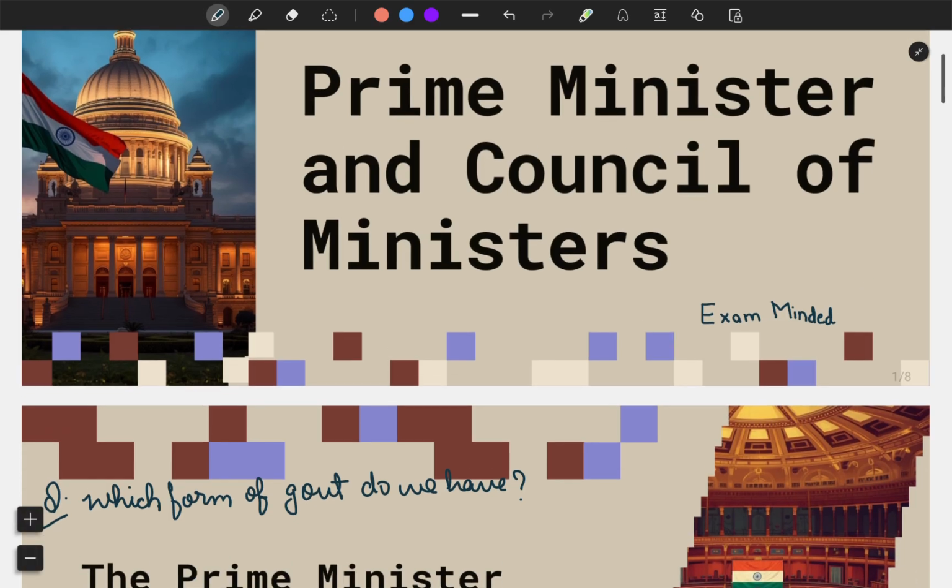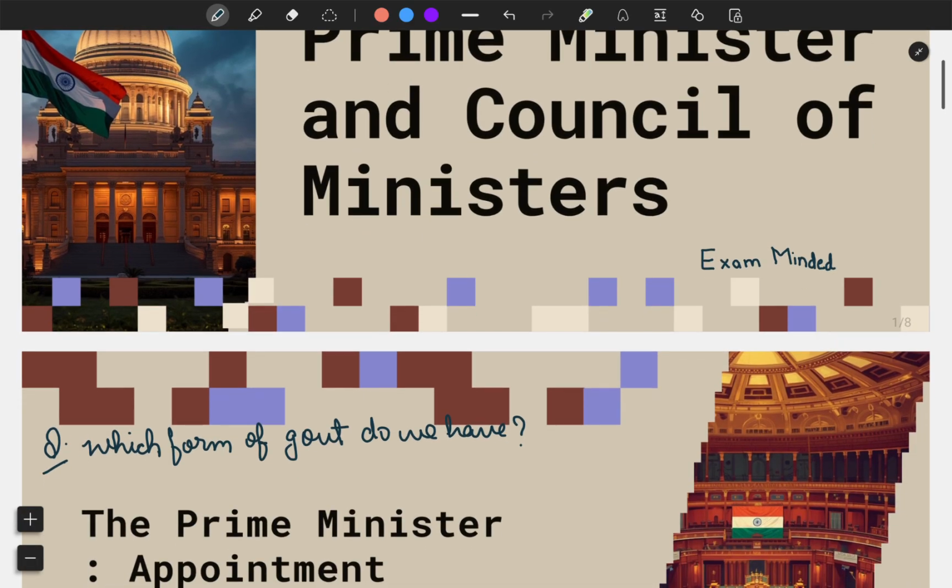Which kind of government do we have? So in India, we have a parliamentary form of government. Parliamentary form of government is also known as cabinet form of government. And who is the head of the cabinet? Prime Minister is the head of the cabinet.